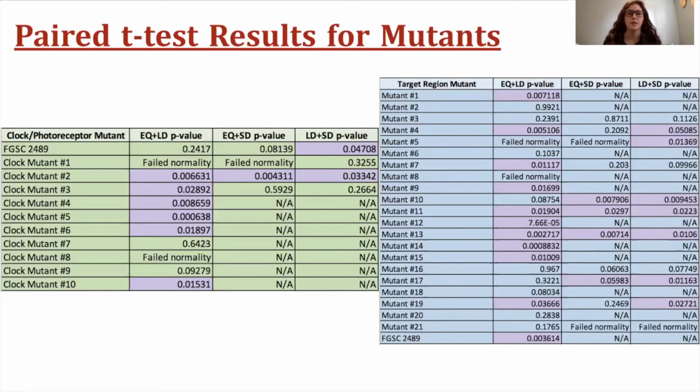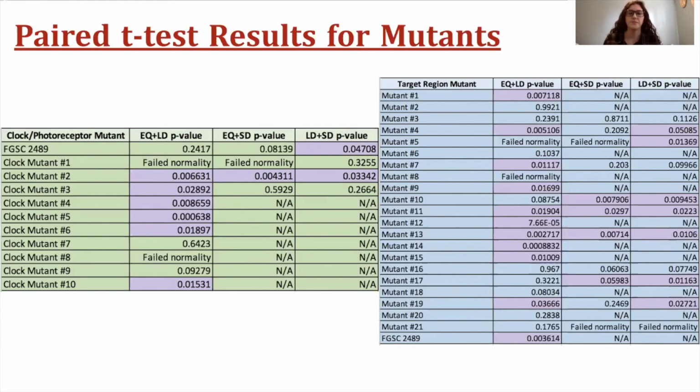The boxes that say failed normality mean that that mutant failed the normality test, so we separated those into a separate analysis. The p-values that are highlighted in purple mean that they were statistically significant between the photoperiods that they were tested between. And also the data boxes that say NA mean that we don't have data for that mutant yet.